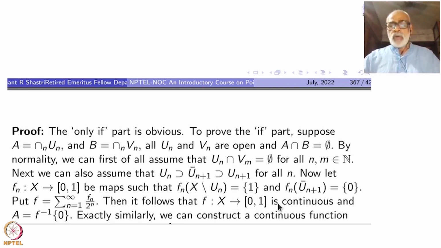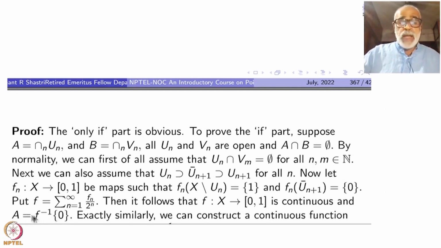It then follows that f from x to [0, 1] is continuous, because each fn divided by 2 power n is continuous. Okay, so this is uniformly convergent because it is dominated by 1 by 2 power n. So uniform limit, therefore f is continuous, and hence now what happens?